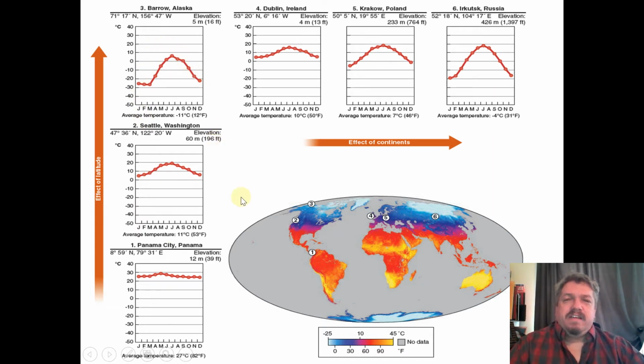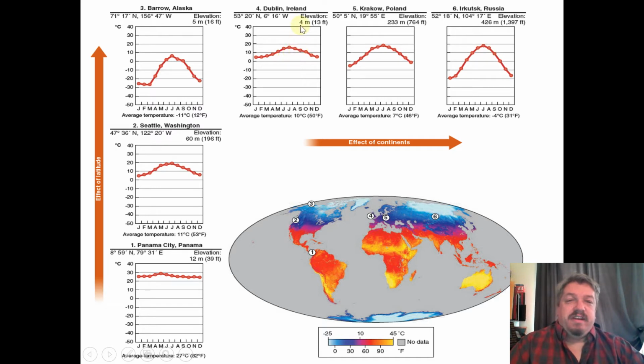But now let's look at the effect of continents. So number 3, Barrow, Alaska is the coldest. But look at Dublin, Krakow, and Irkutsk. They're all at basically 50 degrees north, so the same distance north or south. But you'll see the much greater swing here in Irkutsk versus Dublin.